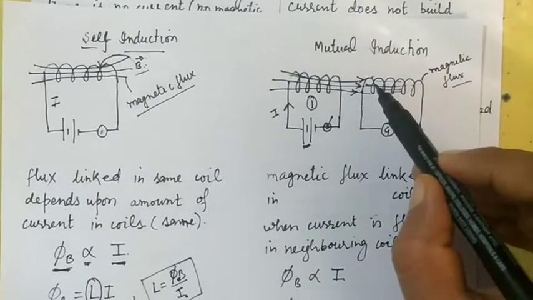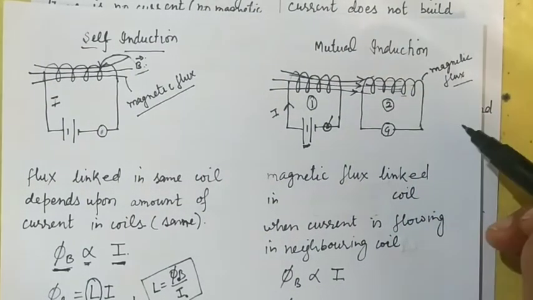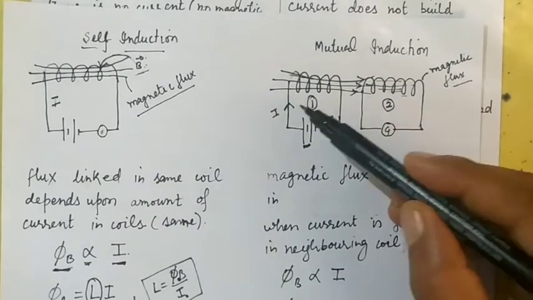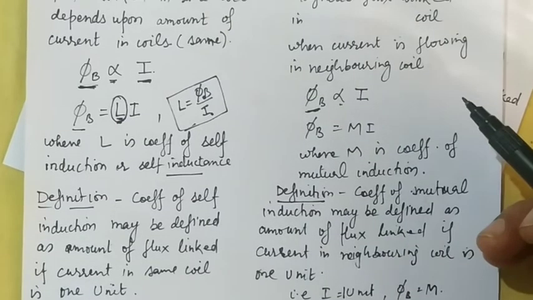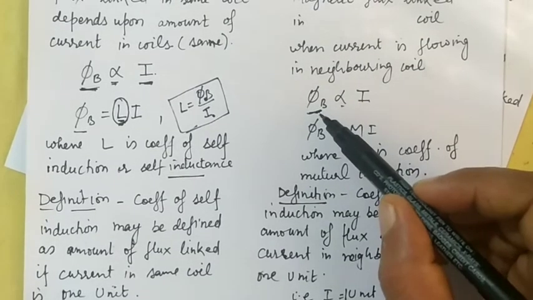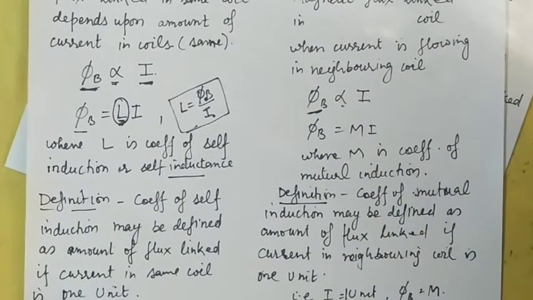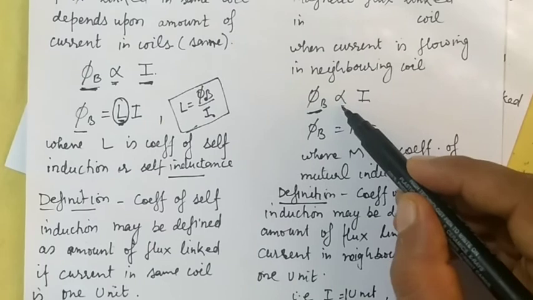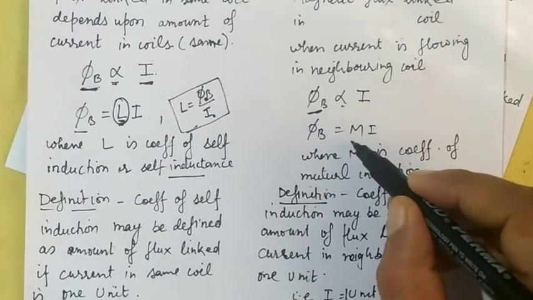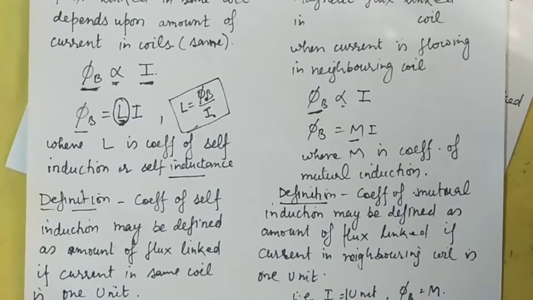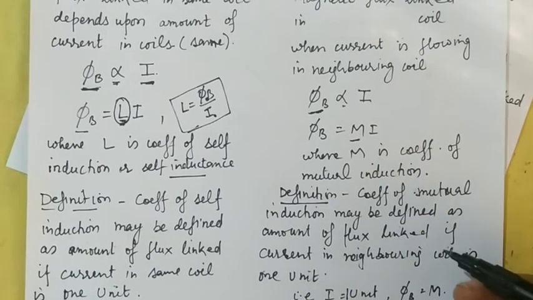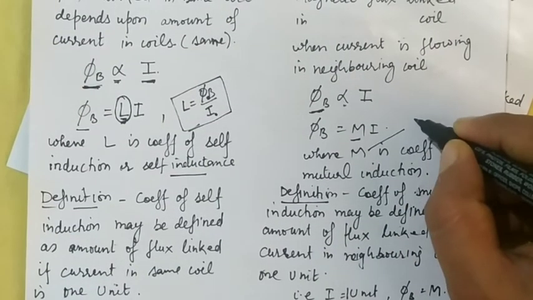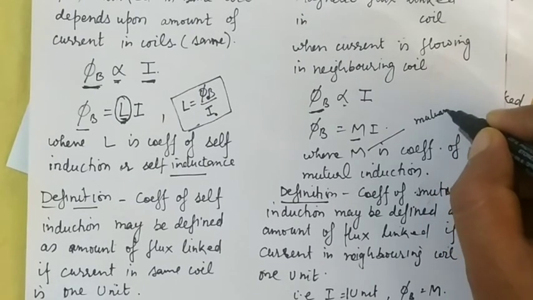How much flux is linked in this coil depends upon the current passed in the neighboring coil. So we can say that the amount of flux linked is directly proportional to the amount of current passed. If we remove this proportionality by introducing a constant, that constant is M. So what is this M? M is known as the coefficient of mutual induction, or mutual inductance.